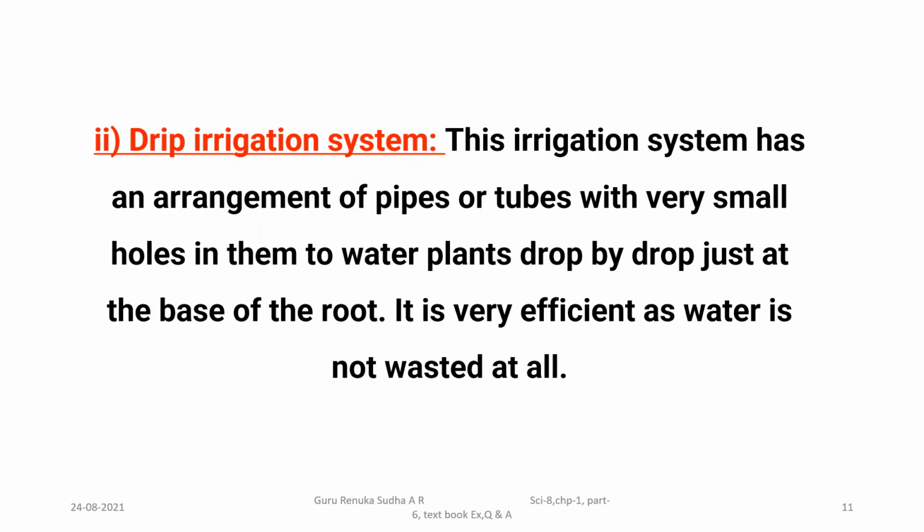So these are the two methods that we use in order to save the water. That means not to waste the water, and wherever there is a problem of scarcity, we can conserve the water in this way by adopting the sprinkler irrigation system and the drip irrigation system.